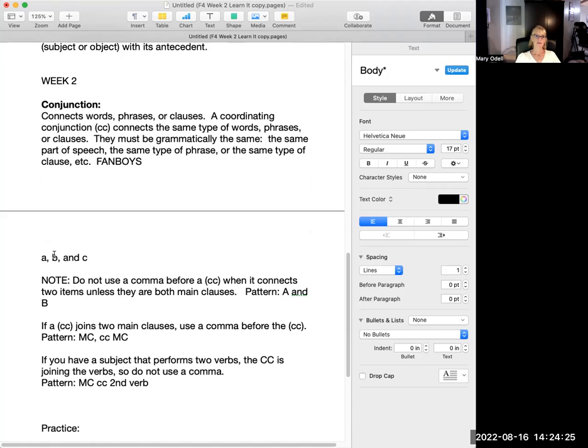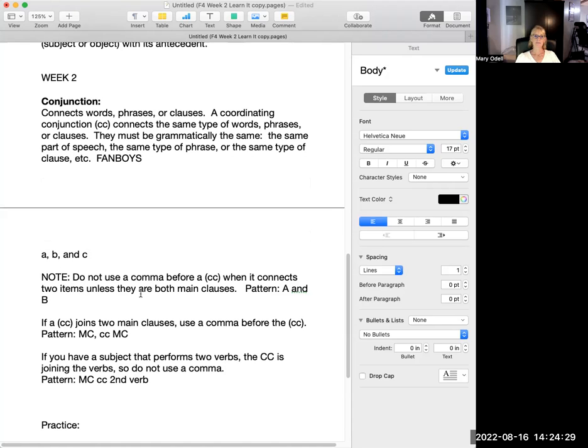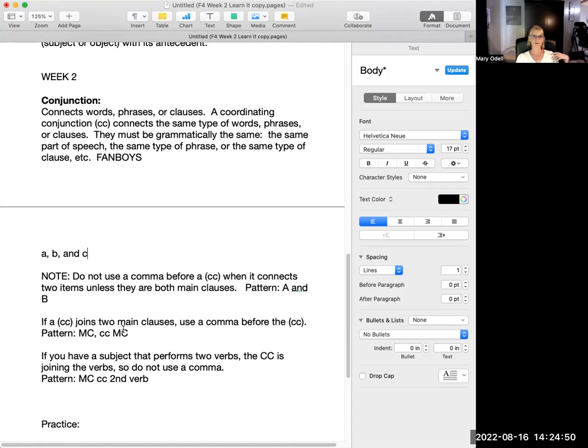You have commas between these 2, and then a comma before the coordinating conjunction. But if you're joining only 2 items, you don't use a comma. A and B is what you do. Or A but B, anything like that. When you're joining them, if it's just 2, no comma is needed. It's only when it's more than 2.